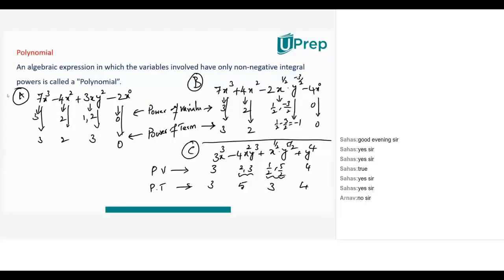Now my question is important. Is C a polynomial? Sir, C is a polynomial, because no negative power is coming. Arnav, do you agree with Bhumika? No, sir. Bhumika says B is not a polynomial because there is minus 1 as a power, but C is a polynomial because all powers of the terms are positive.